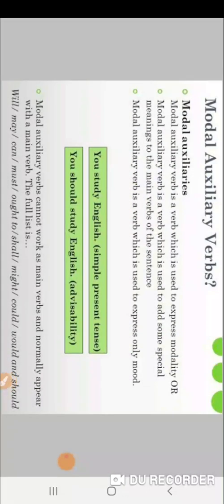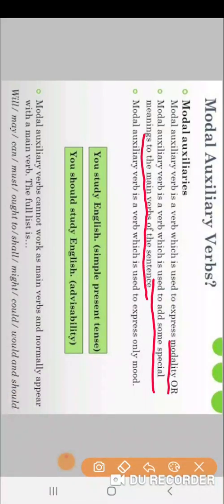Now what are the modal auxiliary verbs? A modal auxiliary verb is a verb which is used to express modality or to add some special meaning to the main verbs of the sentence.